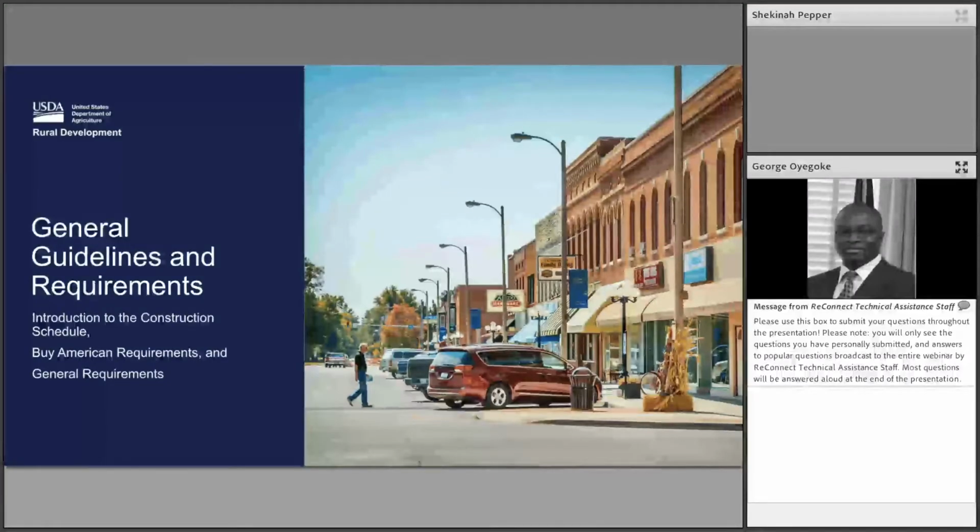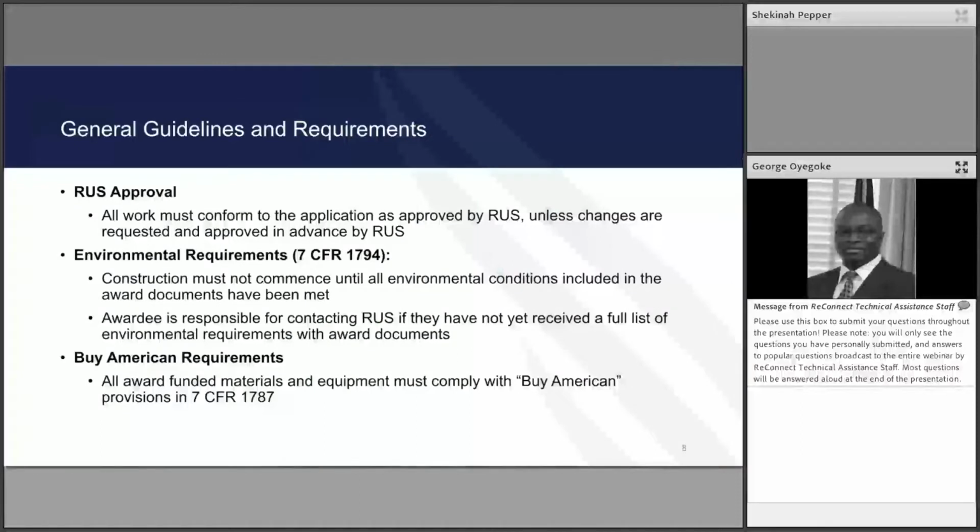General guidelines. All work must be performed and must conform to the application that was approved by RUS. If there are changes, those changes would have to be submitted to RUS for review and approval consideration.